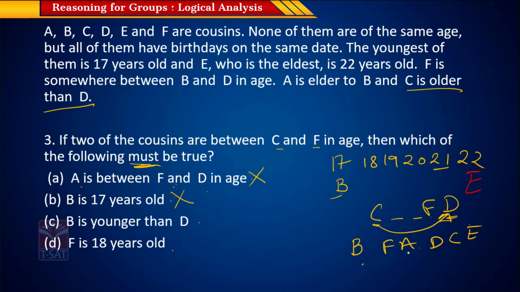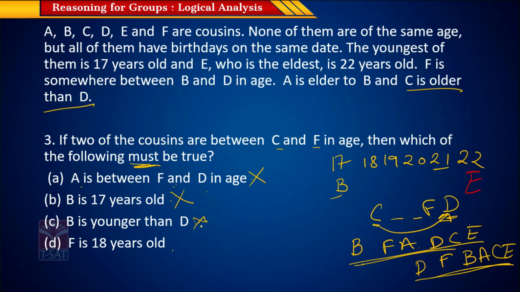If we have D, then B, and we have F, and we need two in between C. So C should be older than D, so it should be here, and A. So yes, this is a possibility. B does not have to always be younger than D.